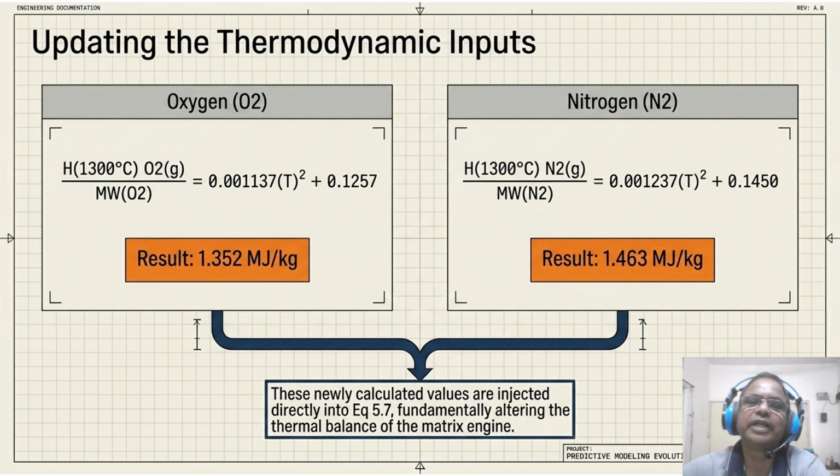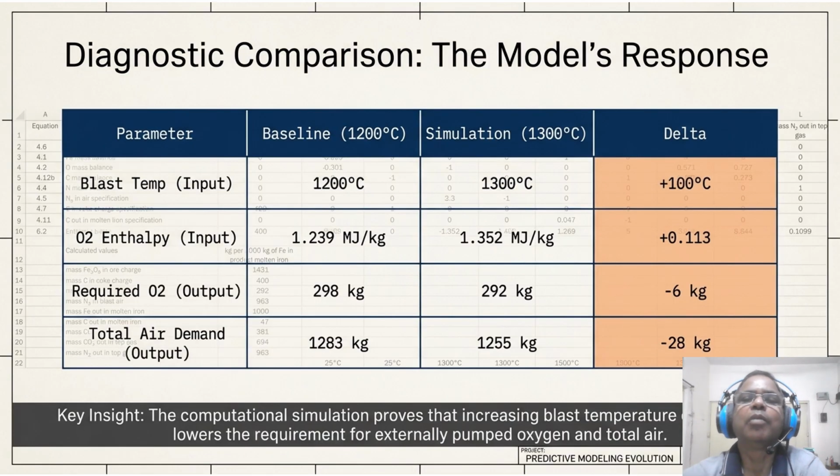So now let us see the diagnostic comparison, the model response. So look at the delta column. Increasing blast heat by 100 degrees drops our required oxygen by 6 kg and total air demand by 28 kg.